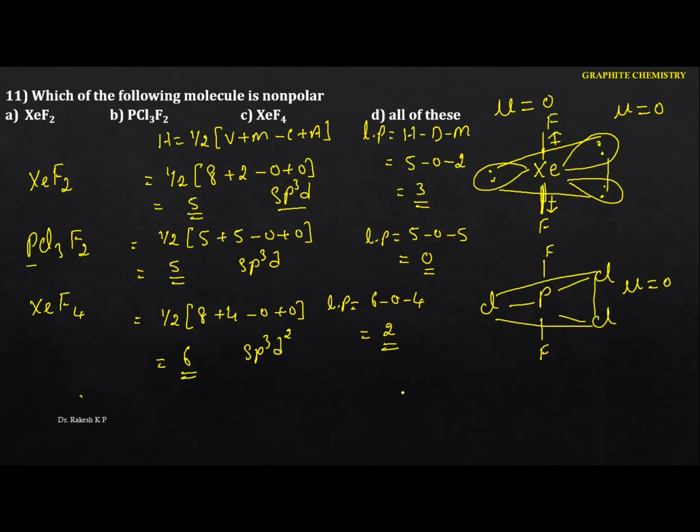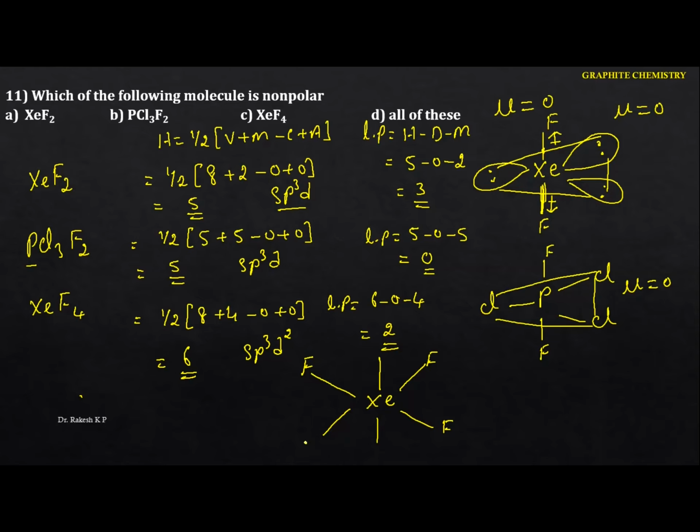Okay, now see the next one here. That's the last one here. According to the hybridization, the shape will be octahedral. Okay, now see this one. I am going to take xenon here. This is the octahedral here. So like this, the 4 fluorines are present on the same plane. This will be present on the same plane.